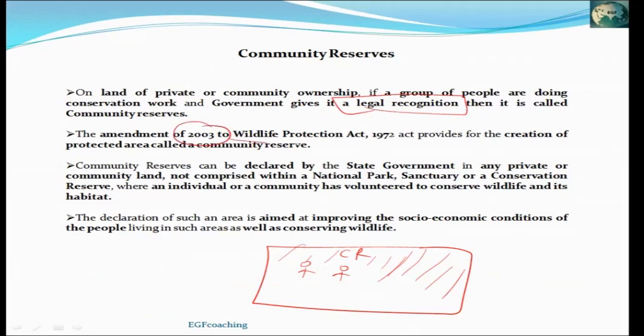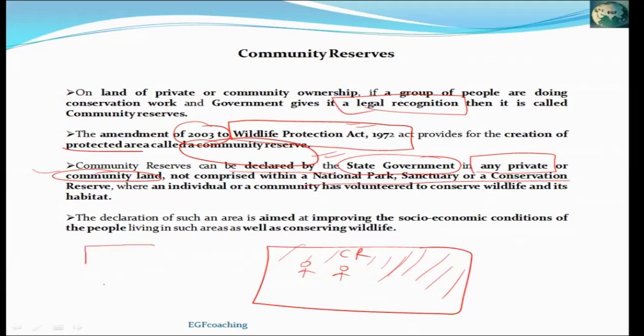In 2003, the Wildlife Protection Act 1972 was amended and community reserve was added as a new category of protected area. The community reserve is declared by the state government for any private area or community land which is not included in the list of national park or wildlife sanctuary. If this is a national park and people are living here and conserving the species found in the national park, then they are already conserved inside the national park.